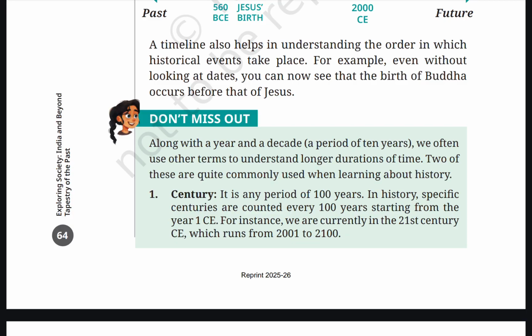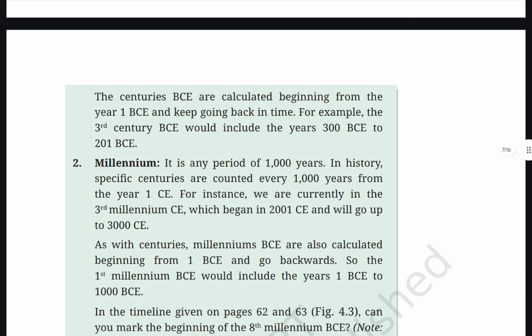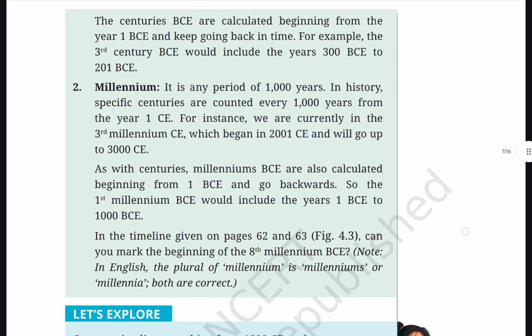For instance, we are currently in the 21st century CE, which runs from 2001 to 2100. The centuries BCE are calculated beginning from the year 1 BCE and keep going back in time. For example, the 3rd century BCE would include the years 300 BCE to 201 BCE.